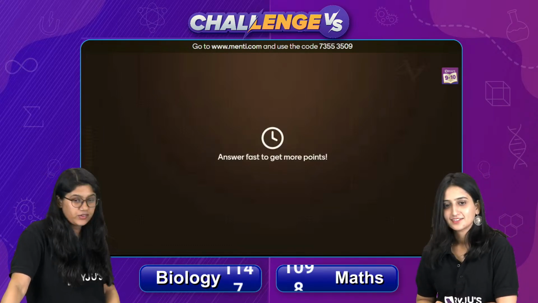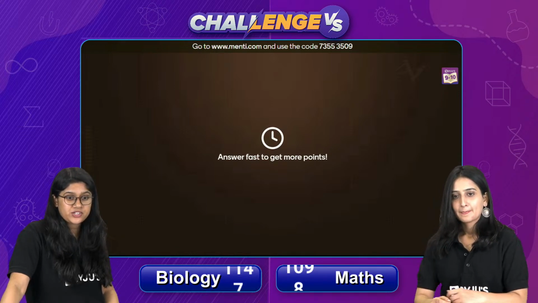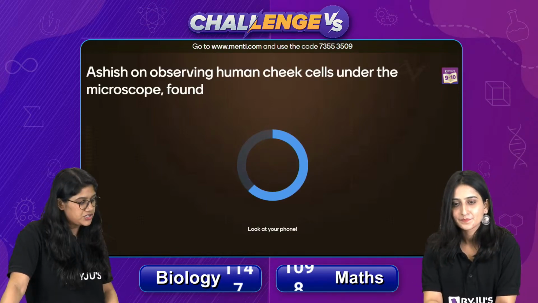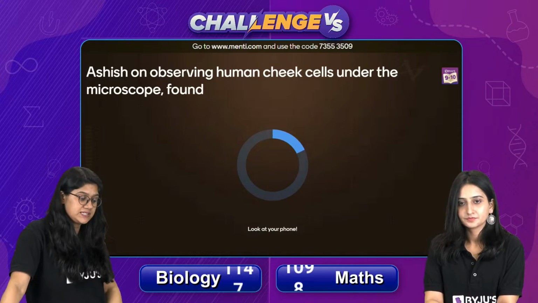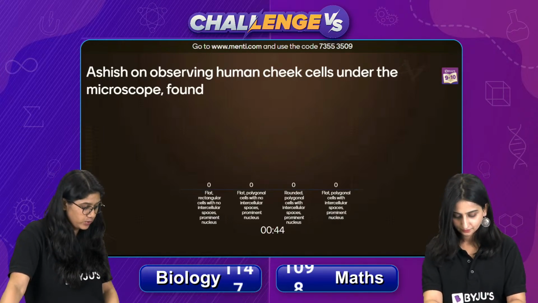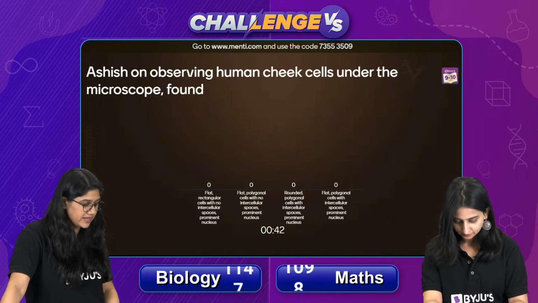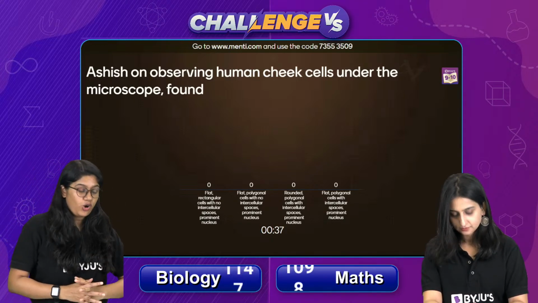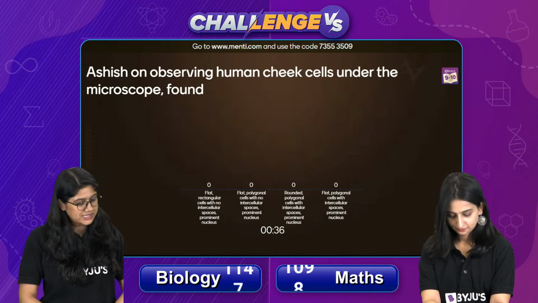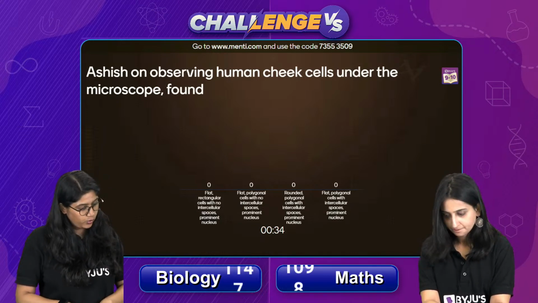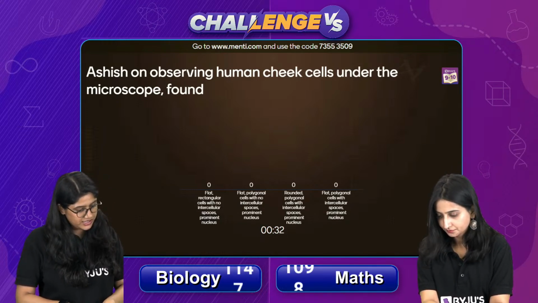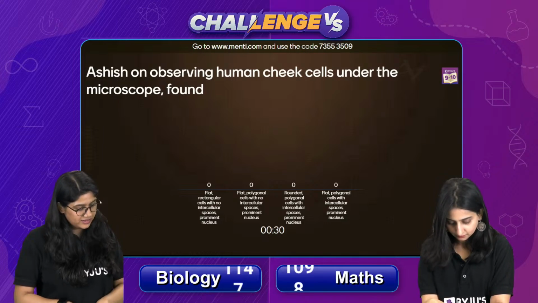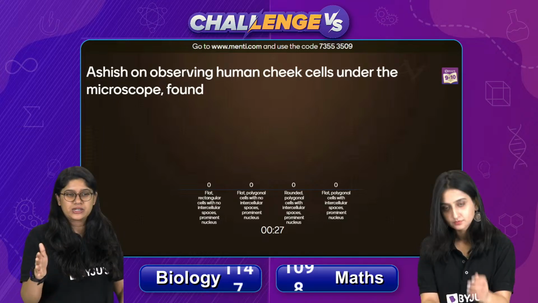Yes. Here we go, everyone. Let's see this particular question. Ashish, on observing human cheek cell under the microscope, found flat rectangular cells with no intercellular space, prominent nucleus, or flat polygonal cells with no intercellular space with prominent nucleus, or round polygonal cells with intracellular spaces, prominent nucleus, everyone.